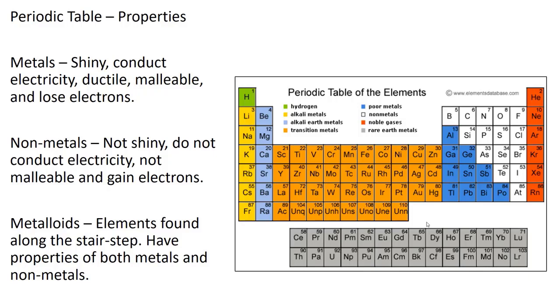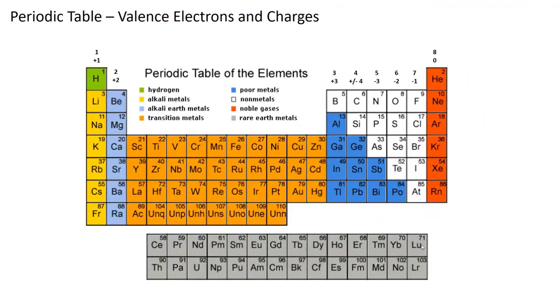Metalloids are elements along the stair-step line. They have properties of both metals and nonmetals. Okay, still working with your periodic table. I hope you've colored it in and you've made a little key. We need to talk about valence electrons now.